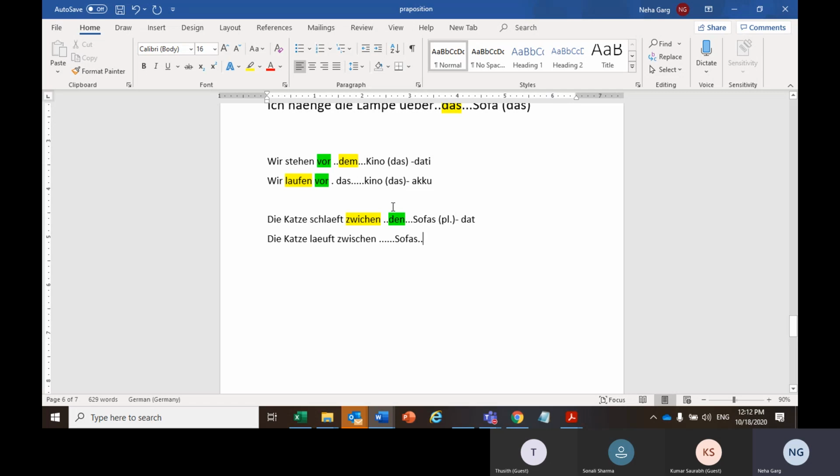Now the cat is the same, the sofas are the same, but just the case is different. Here she was sleeping, there was no movement, but now she is running. So this will be an accusative case. Sofas, same plural, die. So what would it change to in the accusative case? Die. Die would remain die only.